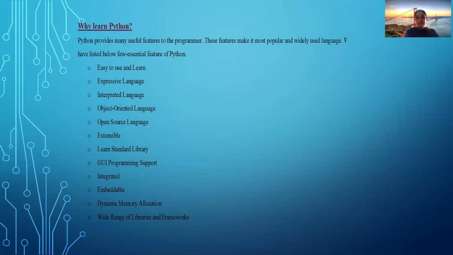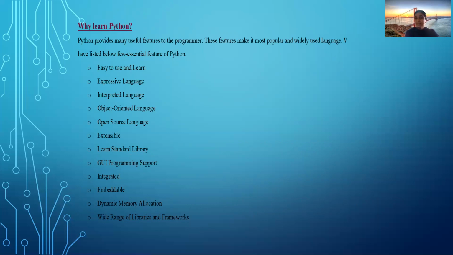Okay. GUI programming support. What is GUI? Graphical user interface. Python supports GUI programming. Many text-based interface systems are there, like DOS and Unix. In DOS, you can't use the mouse. It is text-based. That means you can use only the keyboard, and you use the command line prompt to type the commands.